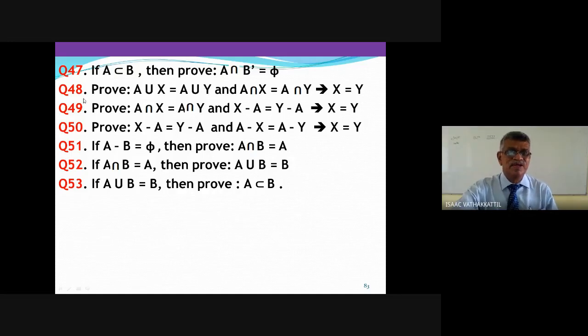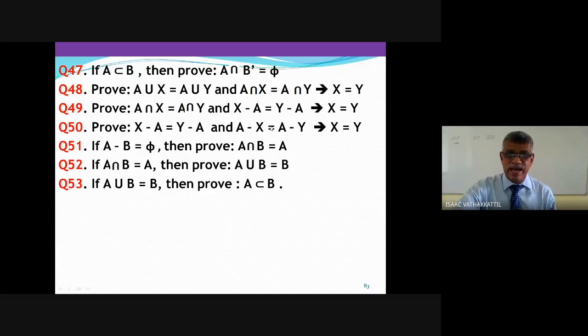Now look, 48: A union X equal to A union Y, and A intersection X equal to A intersection Y implies X equal to Y. We have done this earlier, but again. 49 is different, not the one which we had done earlier, slightly different. A intersection X equal to A intersection Y and X minus A equal to Y minus A implies X equal to Y. What will you do in 49?